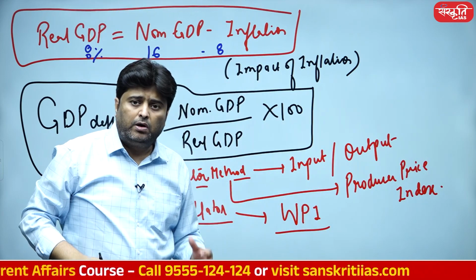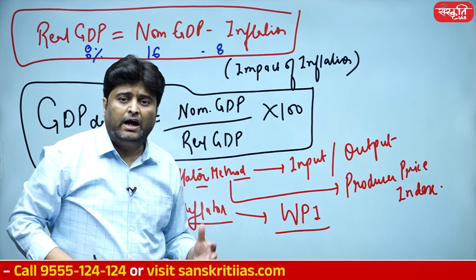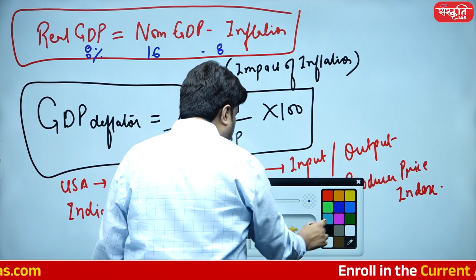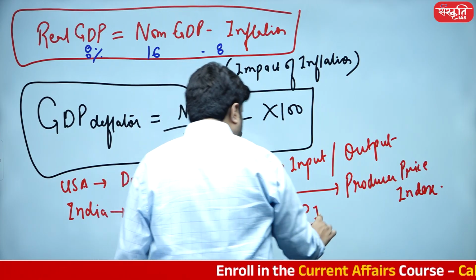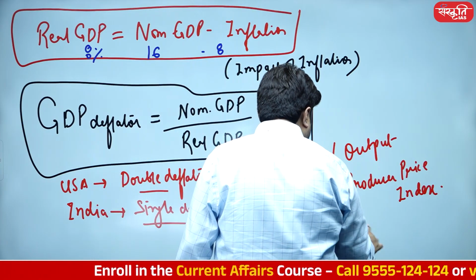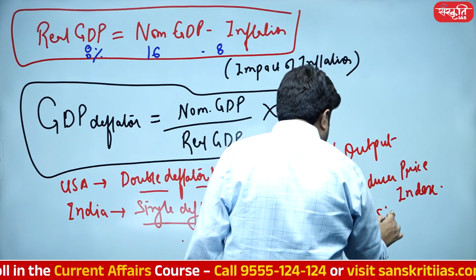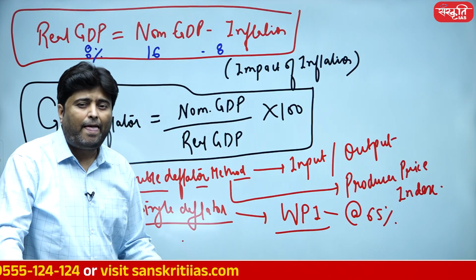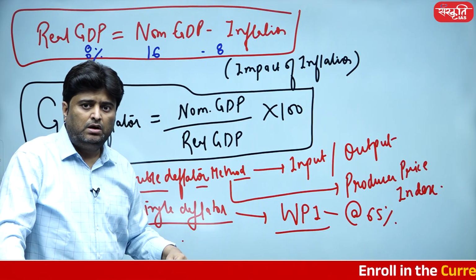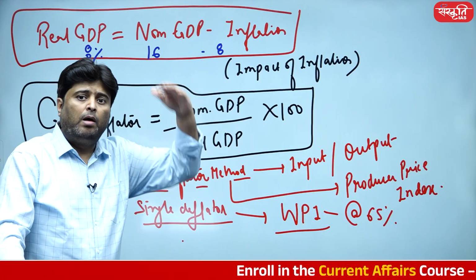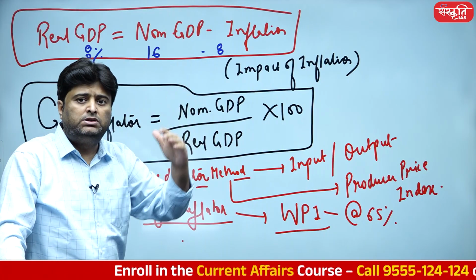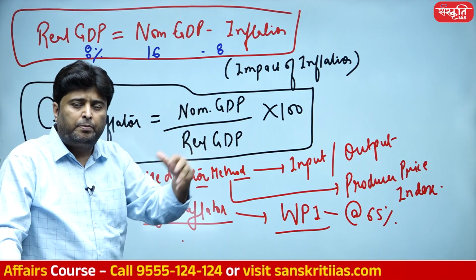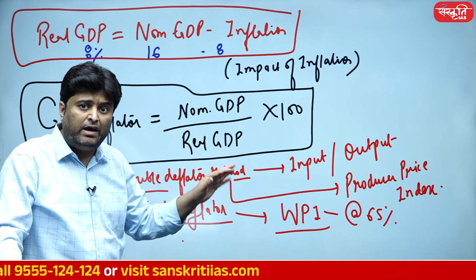ऐसा क्यों? Because in our country, manufacturing has a weightage of 65% in WPI. In WPI, the weightage of manufacturing is somewhere around 65. To be very precise, 64.23 या 65.23 ऐसा कुछ है. So let's say 65%. So if raw material price goes up, mineral price goes up, coal price goes up, steel price goes up, iron ore price goes up, WPI goes up, and when then WPI